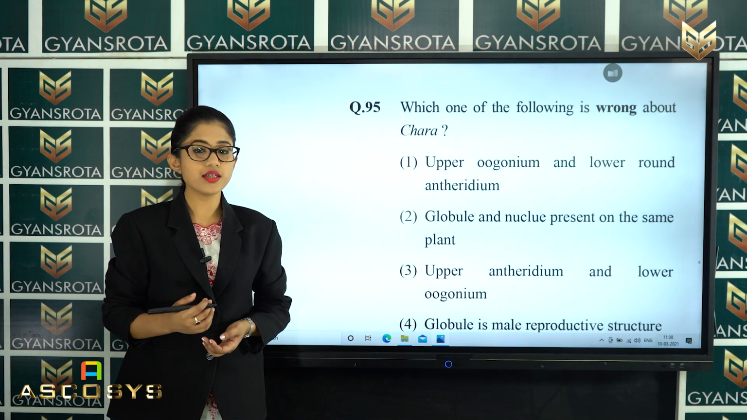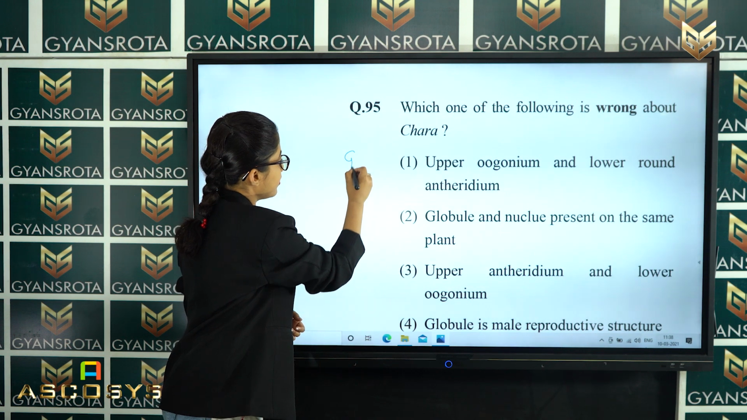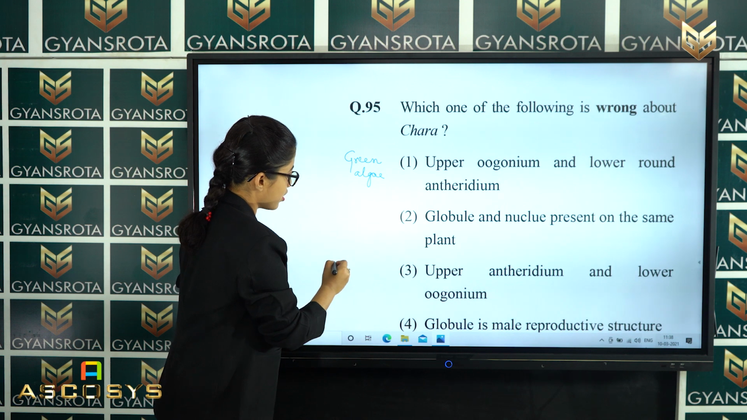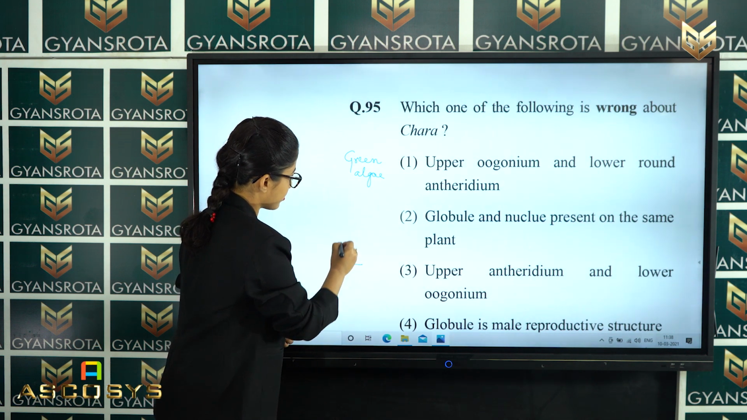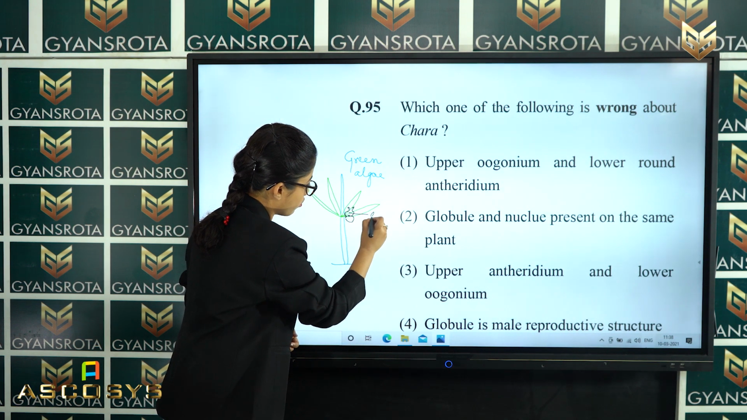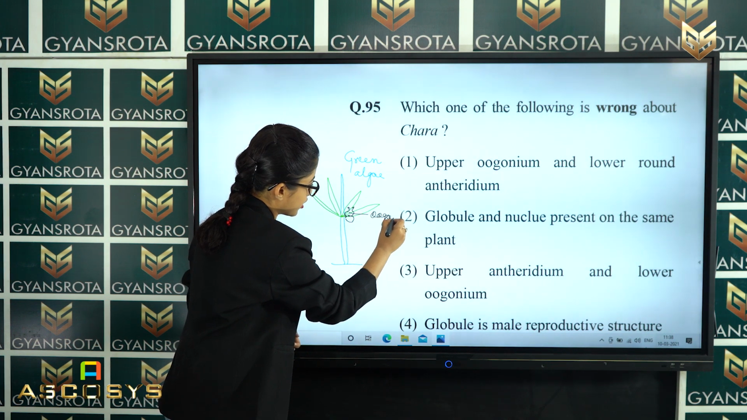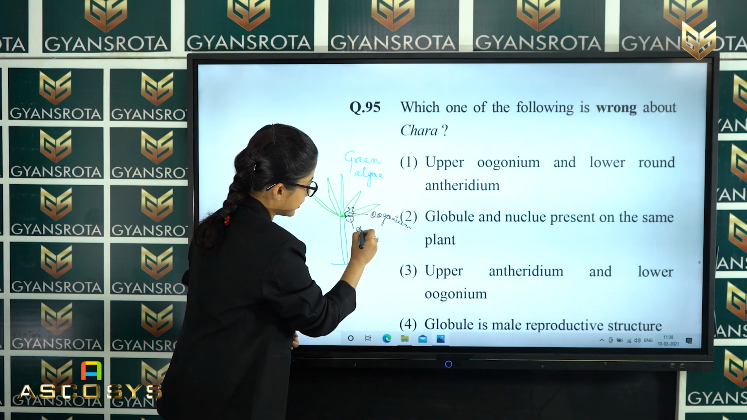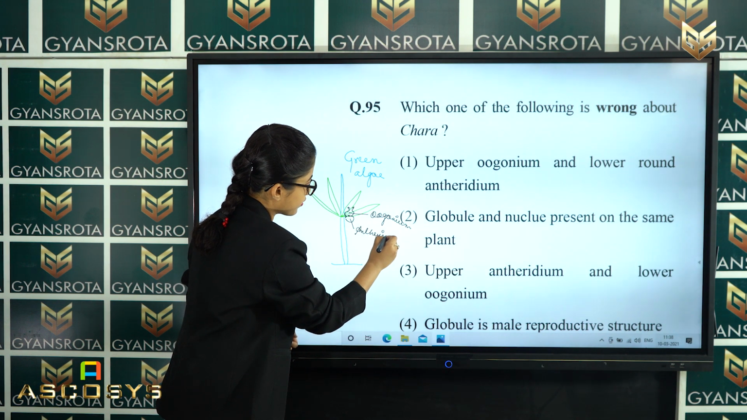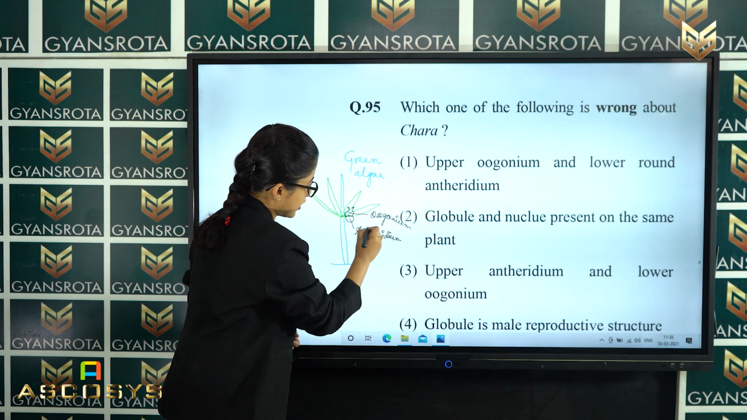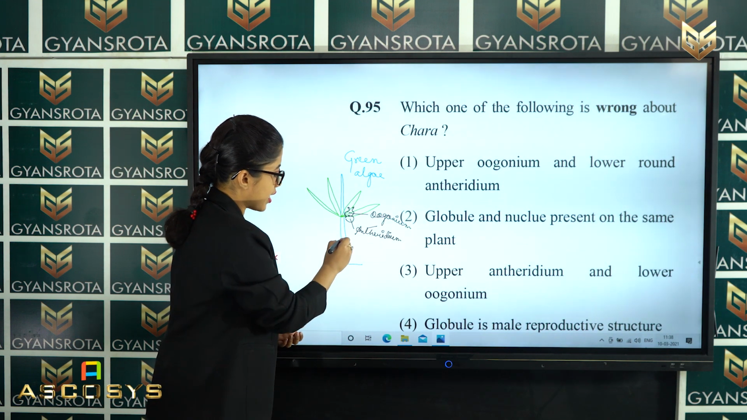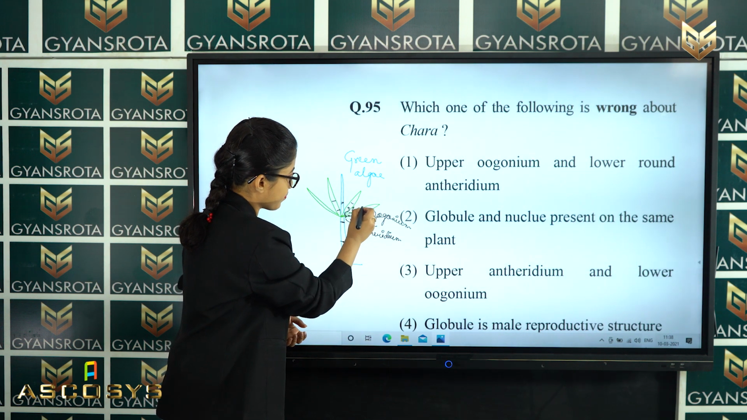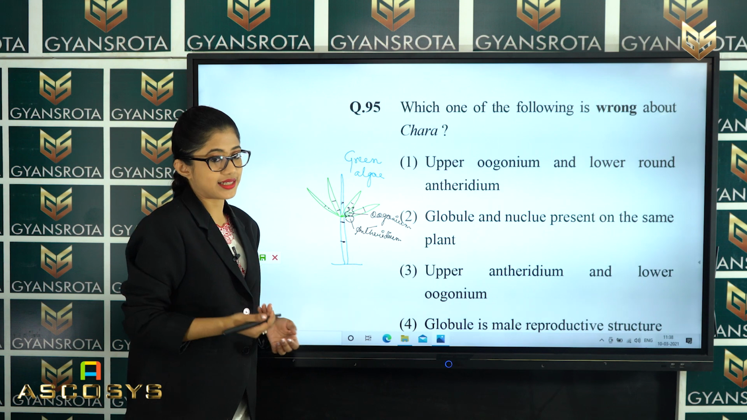Chara is nothing but a green algae, right? If you draw the diagram of it, this is the oogonium which is flask shaped, and this is the antheridium which is globular in structure, and it is the male part. There are also some nodes which are present in between. You will see the diagram in your NCERT textbooks.